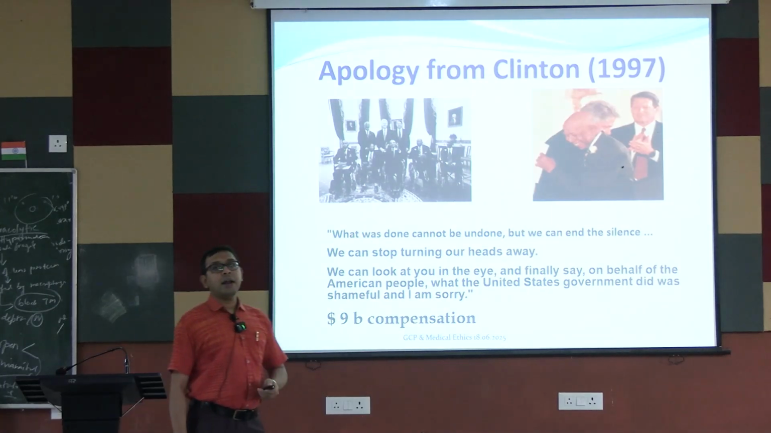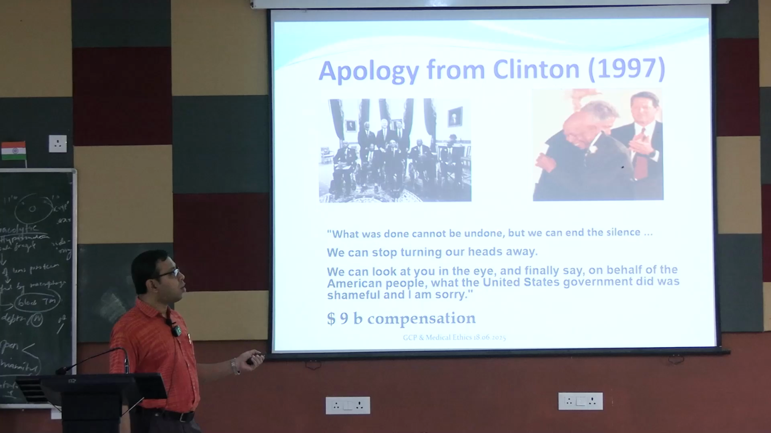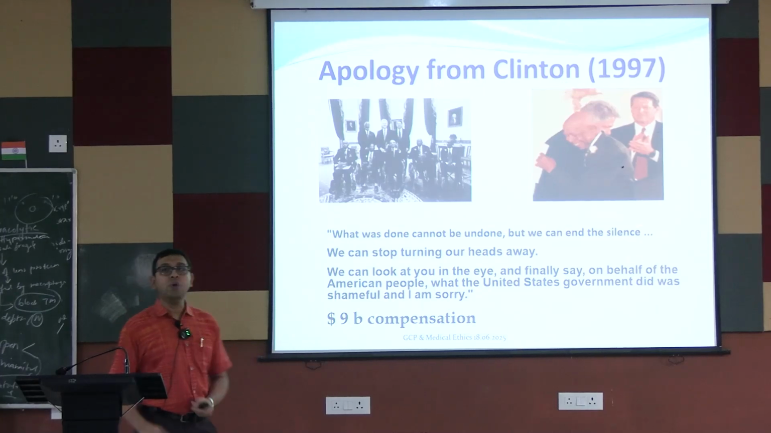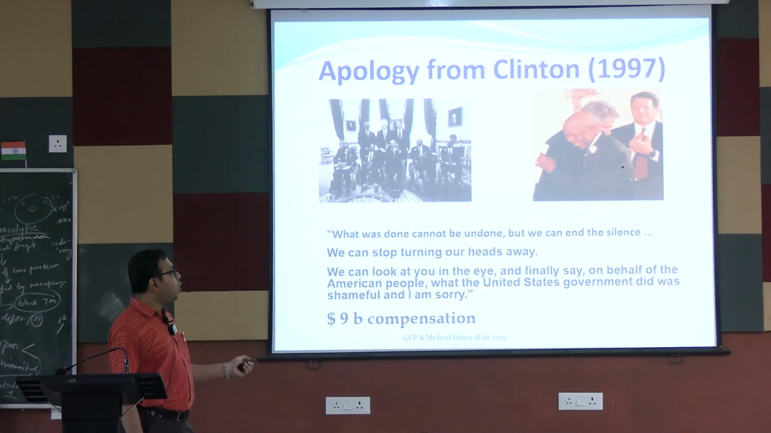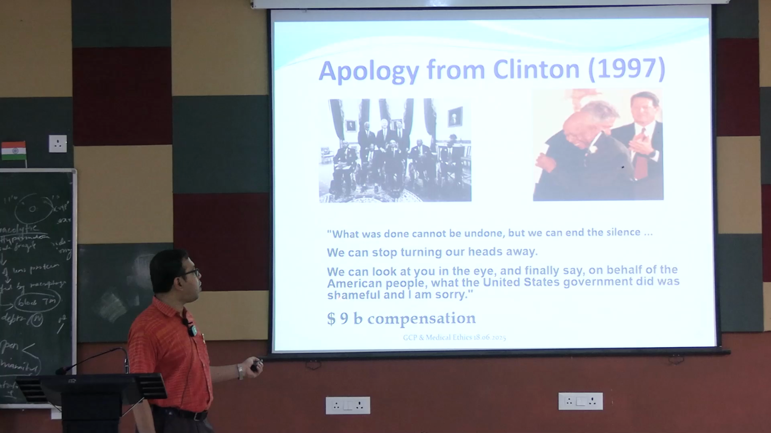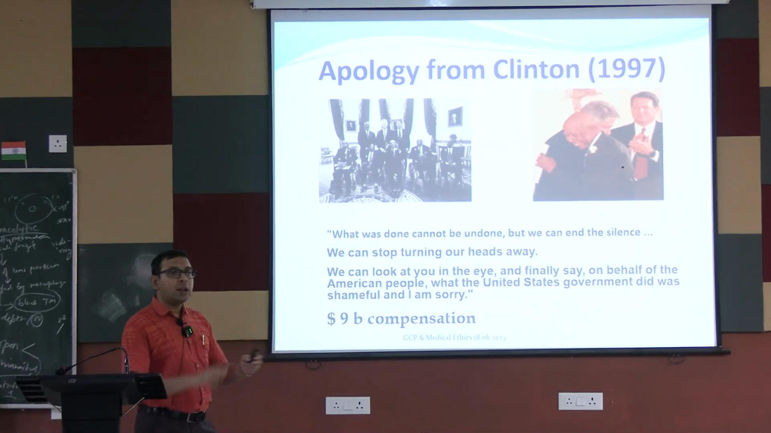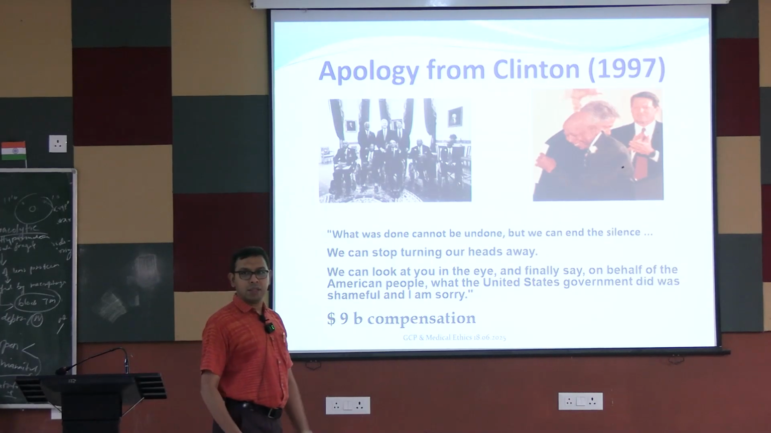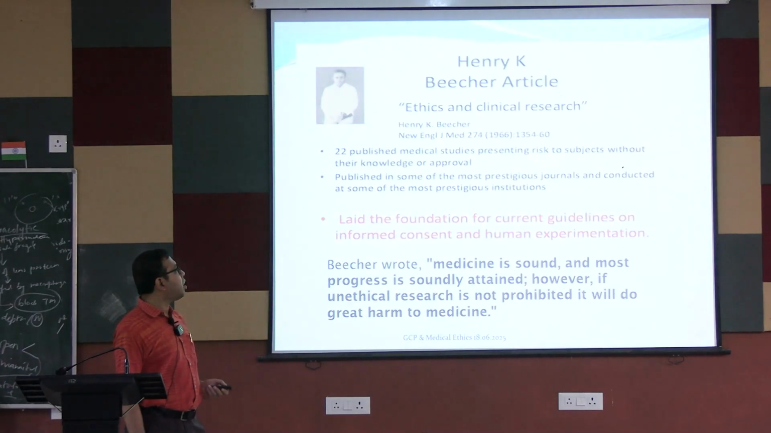Only in 1997, Bill Clinton, the United States President, said that what was done cannot be undone, but we can end the silence. That is, we need more stringent guidelines. We can stop turning our heads away. We can look you in the eye and finally say on behalf of the American people, what the United States government did was shameful and I am sorry. Ultimately, they gave the family members of the Tuskegee syphilis study approximately $9 billion in compensation in 1997 itself. Okay. So it is a very important thing in United States history.